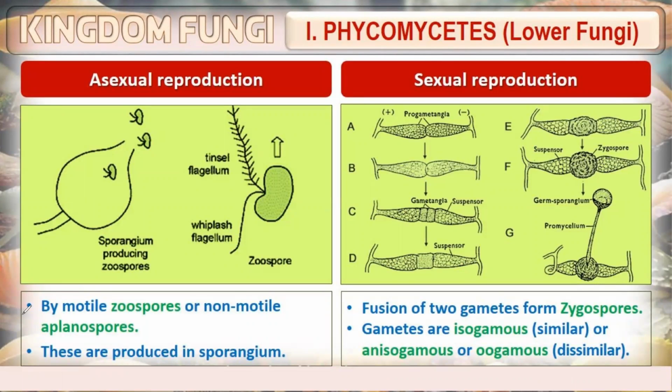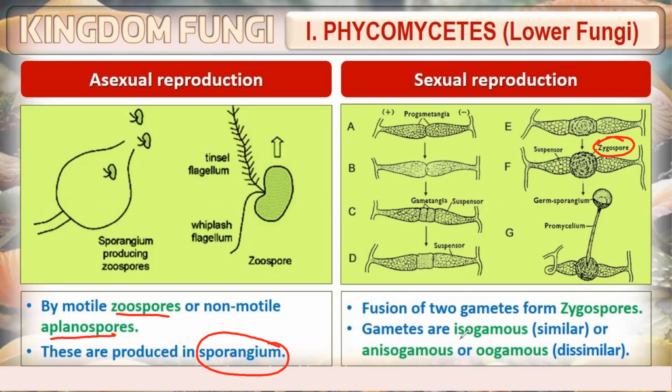The type of reproduction that is observed in Phycomycetes is asexual. In asexual reproduction, Phycomycetes produce zoospores that are motile, or other non-motile types of spores known as aplanospores. These are produced inside the sporangium. Clear? Next is sexual reproduction in Phycomycetes, where the fusion of two gametes takes place. It leads to formation of zygospores.